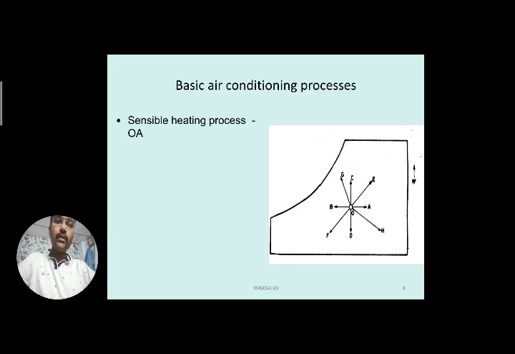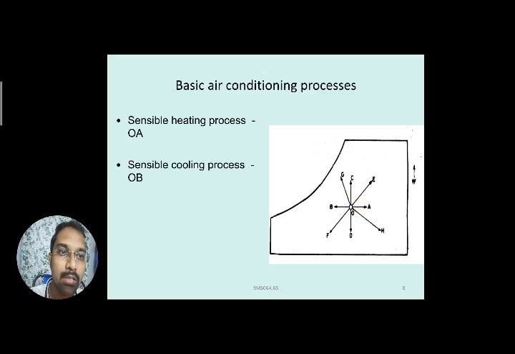From O to A, if you observe, there is a sensible heating process. This is point O and this is point A. In sensible heating, O to A is represented towards the right. The dry bulb temperature is increasing, and the specific humidity value remains constant. You can see a horizontal line drawn, so only an increase in the dry bulb temperature takes place.